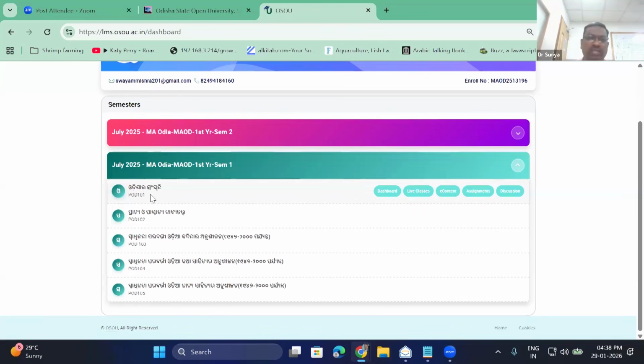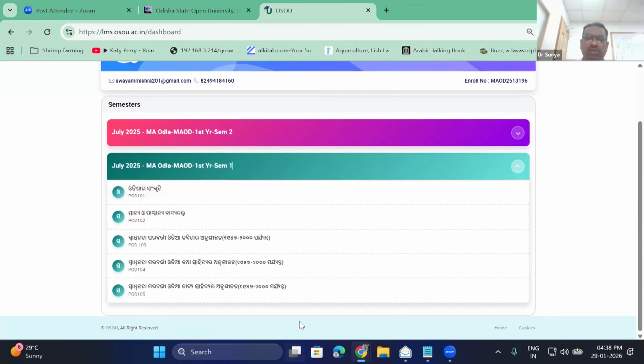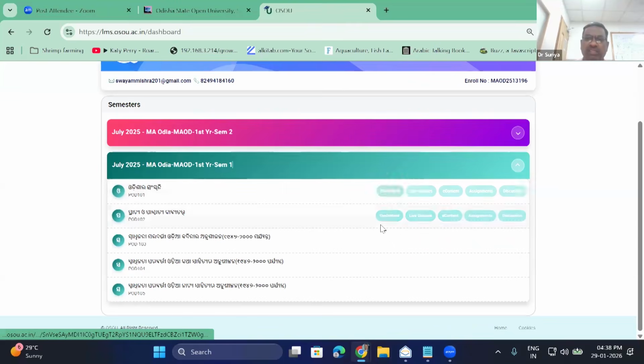POD 101, the subject name is showing here. Directly go and click on the assignments button. See, now if I move the mouse, it will not be showing you. You have to go like this. Once the mouse goes like this, you will be able to see the assignments.